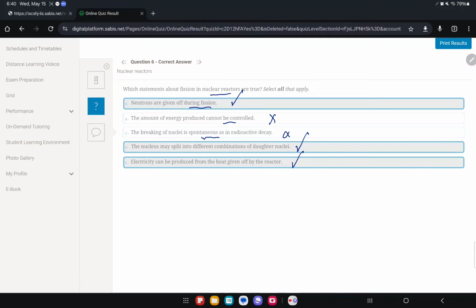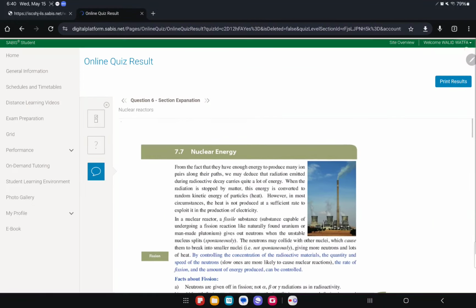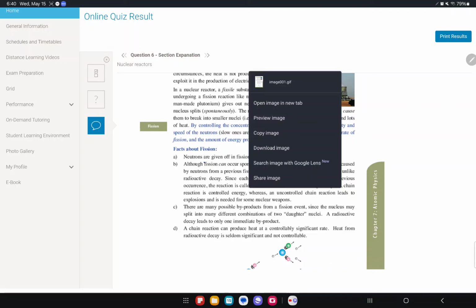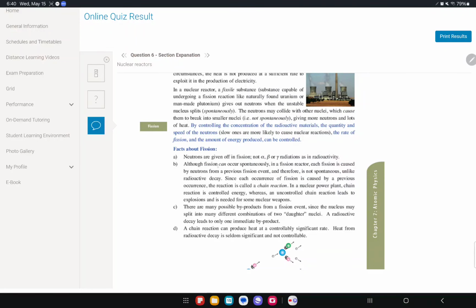Electricity can be produced from the heat given off by the reactor. Yes. Aslan, what's the whole point of the nuclear reactor? It's to produce electricity for us. And these all come from the book over here. They're all points here. So, for example, although fission can occur spontaneously, each fission is caused by neutrons from a previous fission event, and therefore it is not spontaneous, unlike radioactive decay. Since each occurrence of fission causes further fission, they call it a chain reaction.